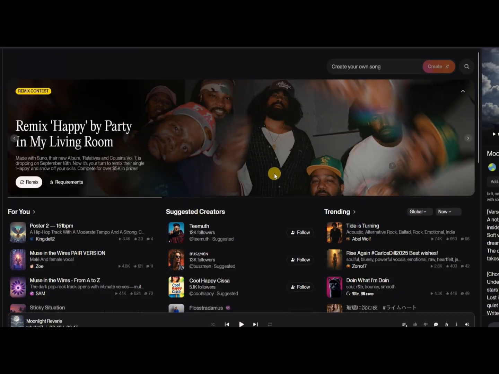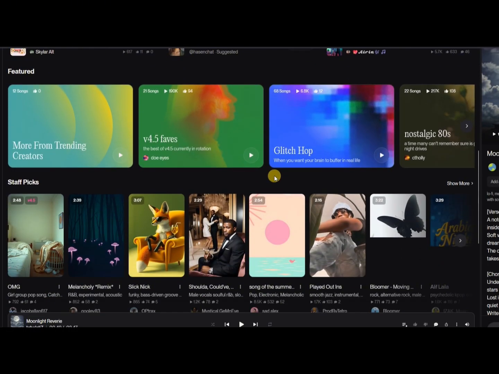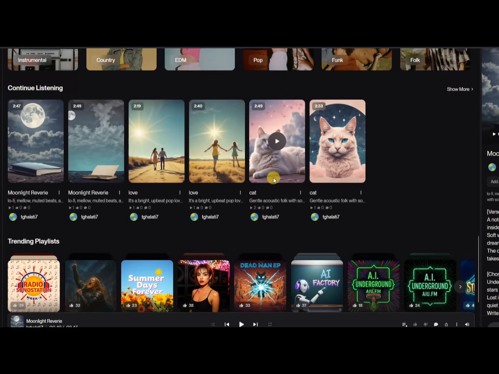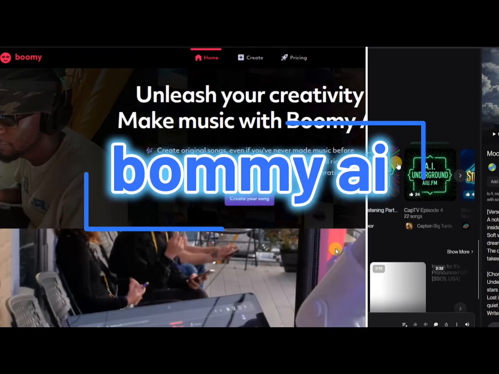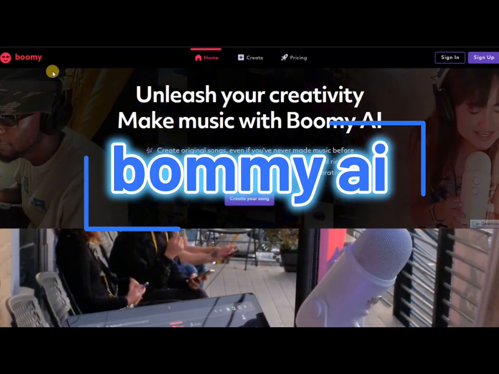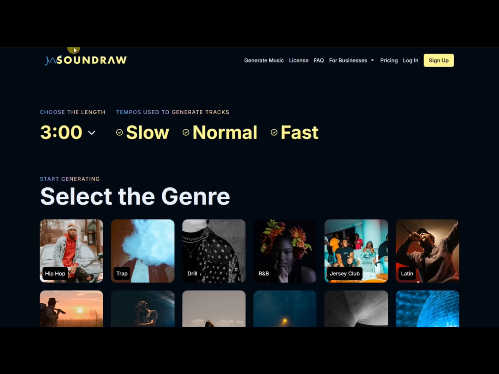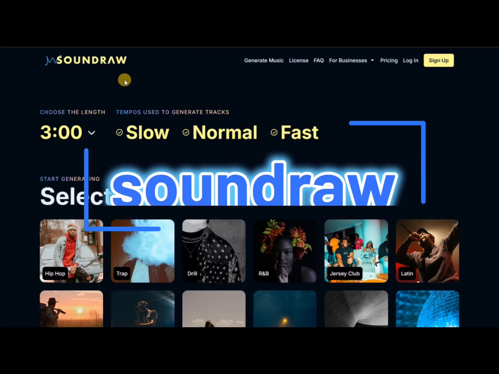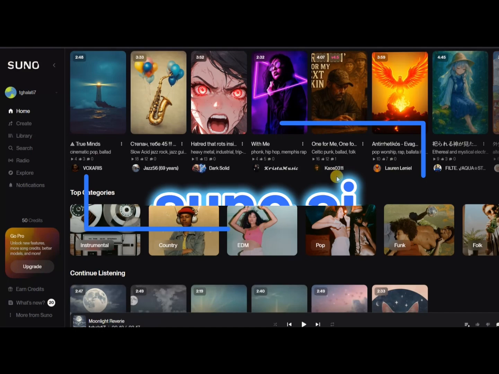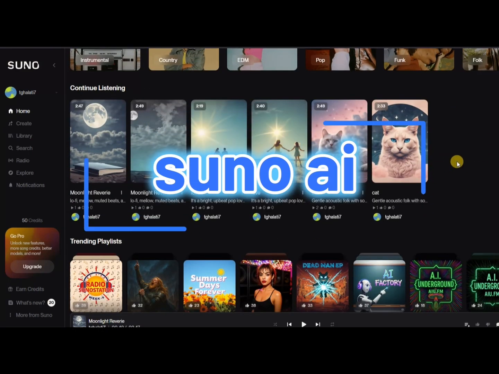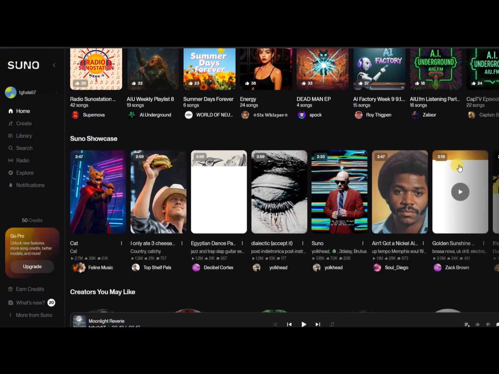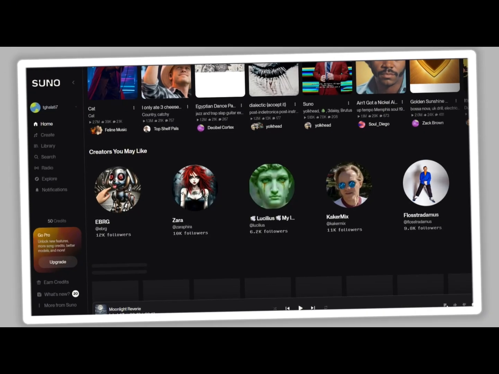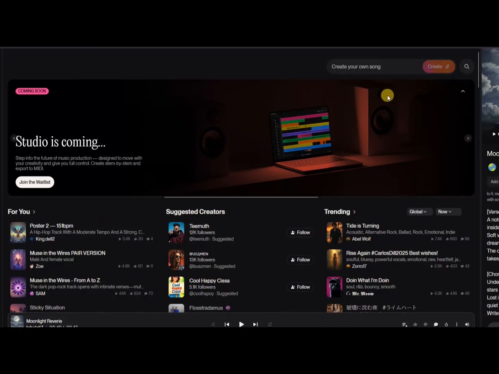Let's start with the magic tools that make all of this possible. The most popular one right now is Suno AI. It's literally trending everywhere. All you need to do is type a short text prompt. If you want alternatives, there's Boomy AI, which is great for quick tracks, and SoundRaw AI, which is amazing for copyright-free background music. But in today's video, we'll focus on Suno, because honestly, it's the easiest, most powerful, and gives you pro-level results. Seriously, you're going to feel like a full-on music producer without even touching an instrument. Sounds crazy, right? Let me show you how it works.